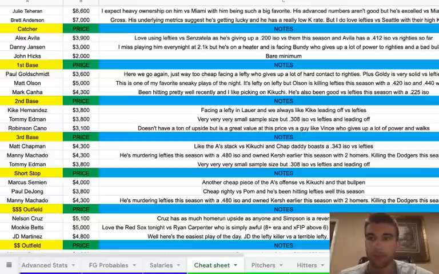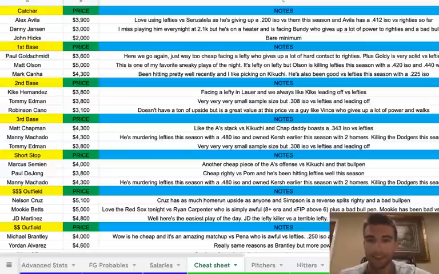And then at first base, we have Paul Goldschmidt at 3,600. So here we go again. I think this is day number 4, although the past 2 nights haven't been bad, especially at his price. So just way too cheap facing a lefty who gives up a lot of hard contact to righties, plus Goldie is very solid versus lefties with a 250 ISO versus them.